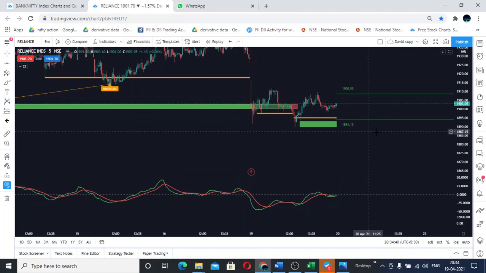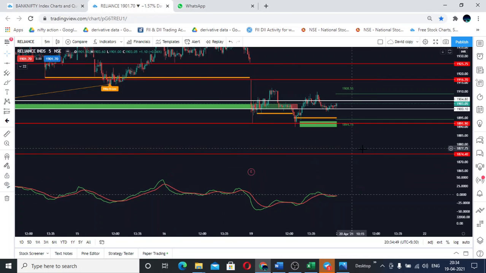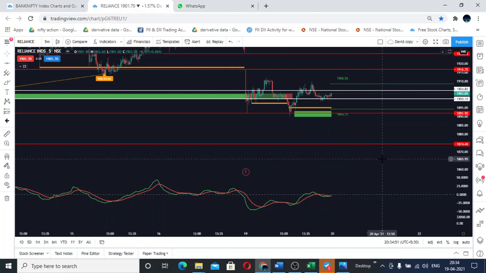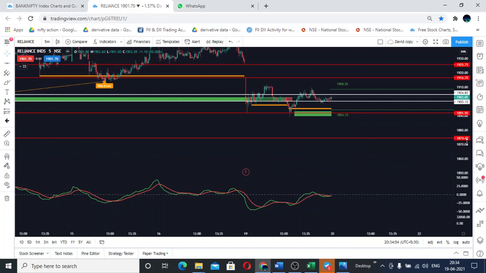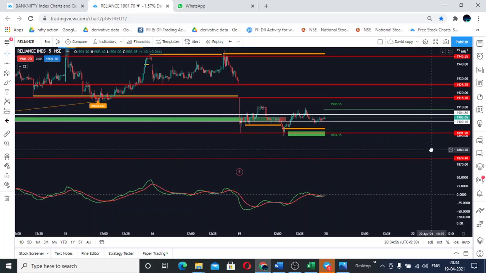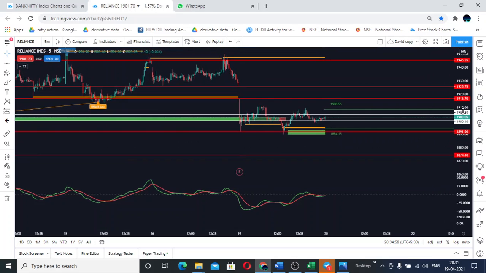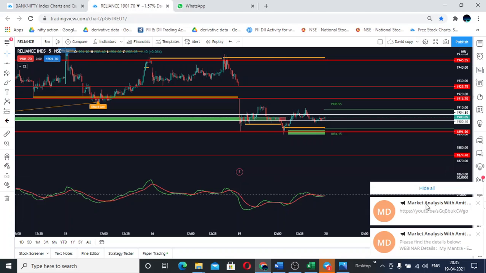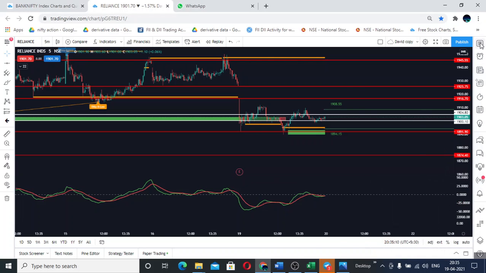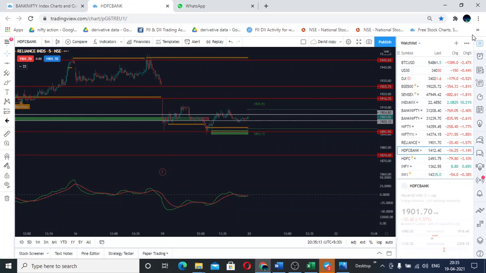And if Reliance is able to close or open below 1894.15 paisa, then it might fall, and the falling area would be 1874.40 paisa. So these are the levels for Reliance. If you want, you can pause the video and you can make a note of them. And that is for Reliance.